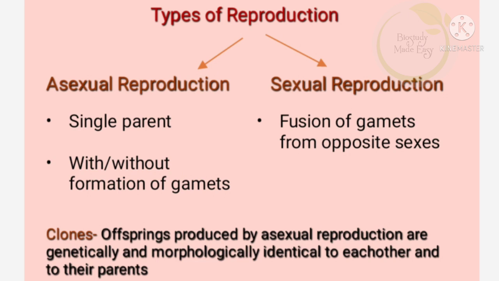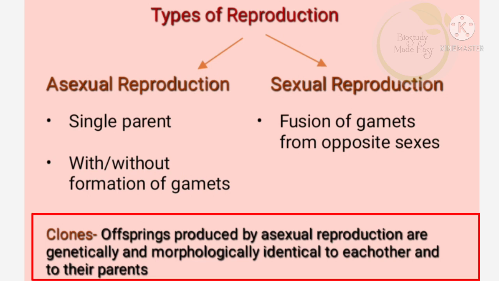Now, in asexual reproduction, we call the offsprings clones. What do we mean by clones? Clones are the offsprings produced by asexual reproduction. They are genetically and morphologically identical to each other and to their parents. So here, clones are produced by asexual reproduction and they are genetically and morphologically identical.